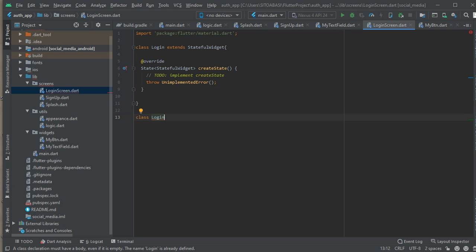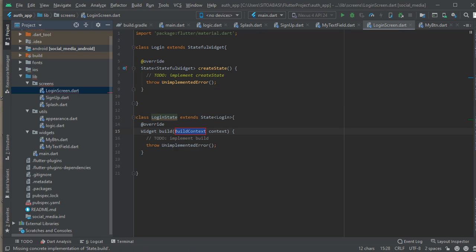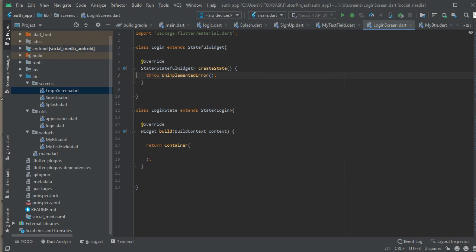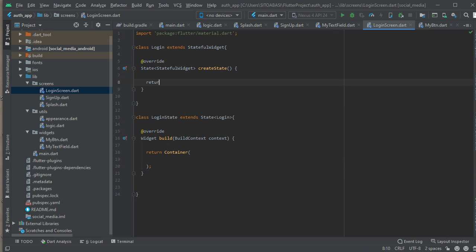So we're creating a class, the login state, which is going to extend the state, and you pass in the login. You override the build method of the state. So for the login here, you're going to return a container. And in the create state here, you're going to return the login state.